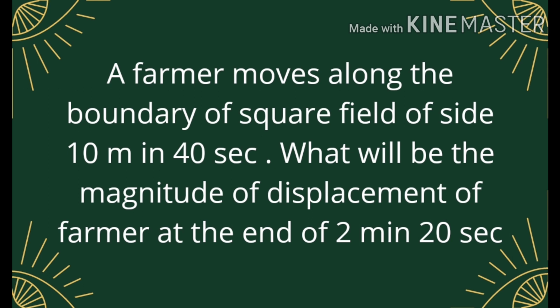So first of all, in the given time, that is 2 minutes 20 seconds, we will find out how many rounds the farmer is covering around the field. Because of that, we will find the initial and the final position of the farmer. Once we find that, then we will find the displacement. So let us move towards the solution.